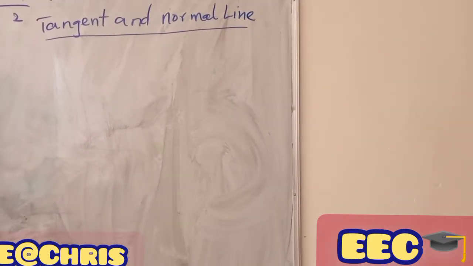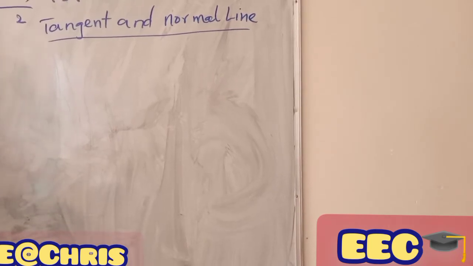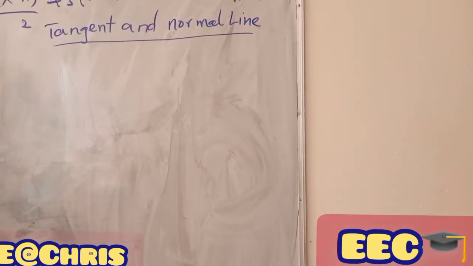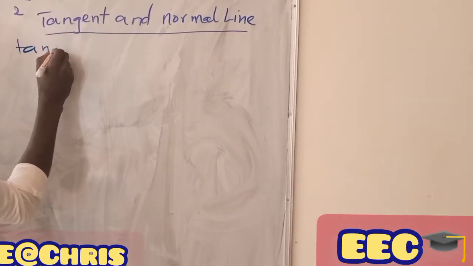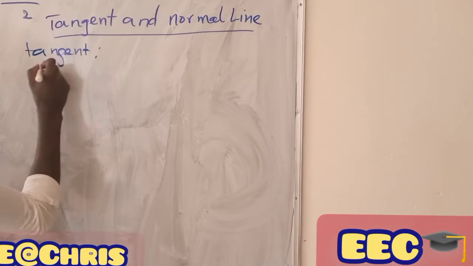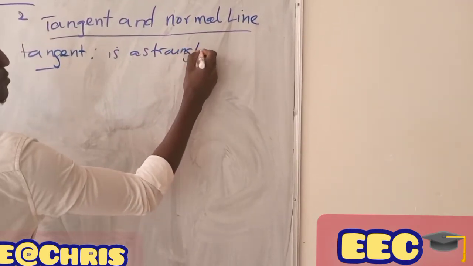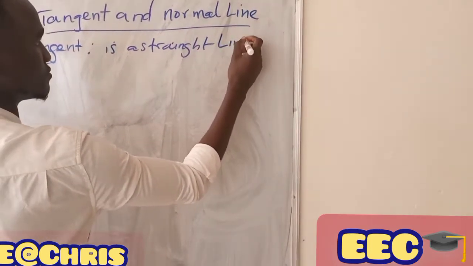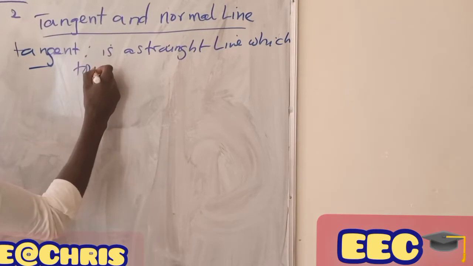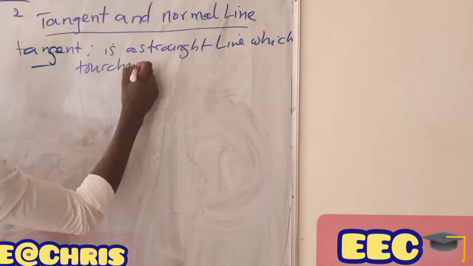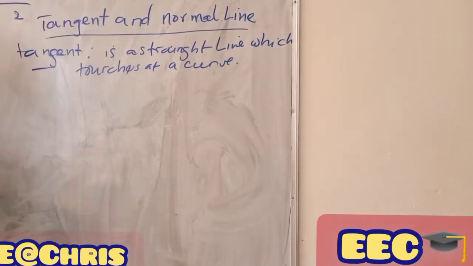So tangent is a straight line which touches a curve at a point.